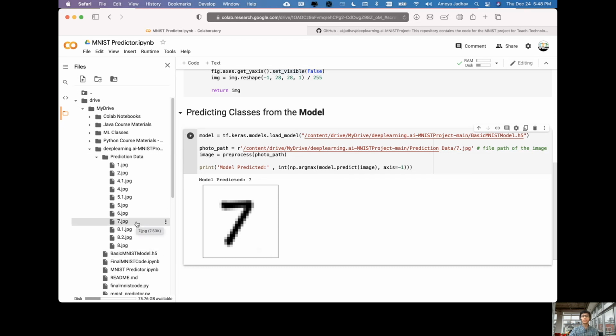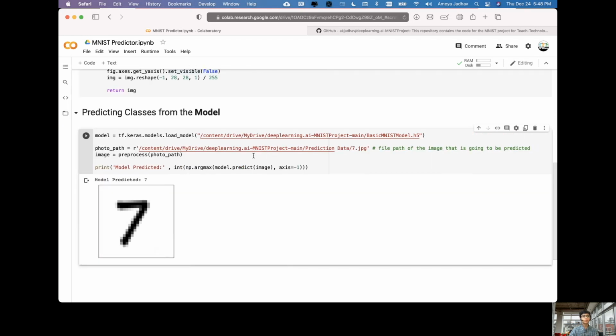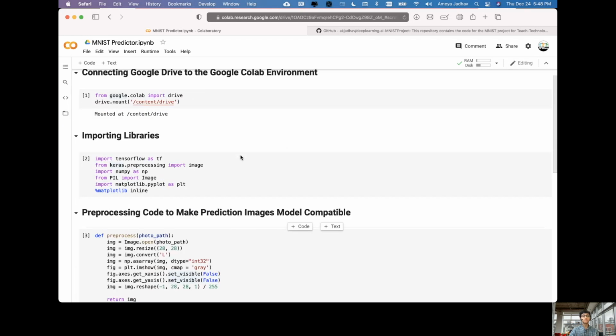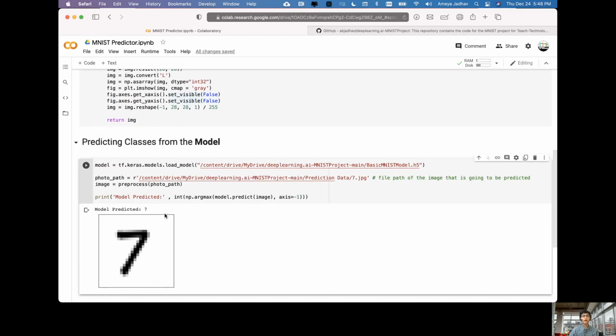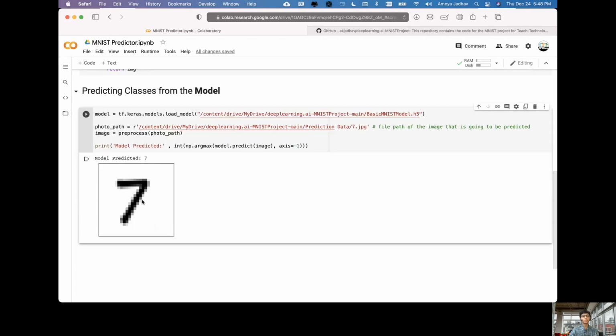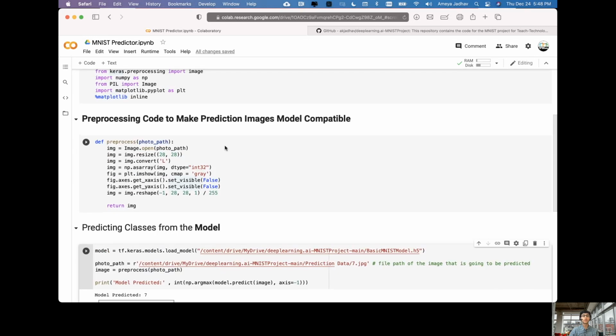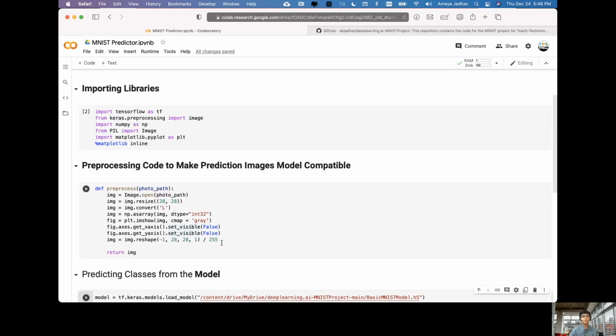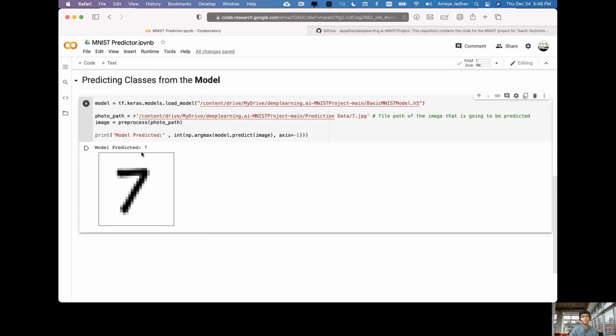You can also download an image off Google or write your own dataset image and upload it to your Google Drive. Overall, what this code file is doing is running inference on the machine learning model and showing how we can use the machine learning model to create predictions. We go into more depth on what each of these lines mean and exactly how to train these machine learning models in our machine learning crash course.